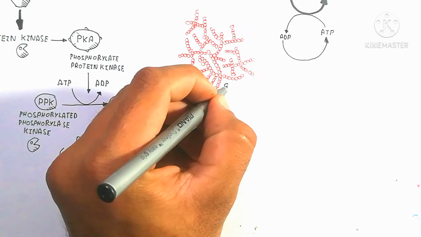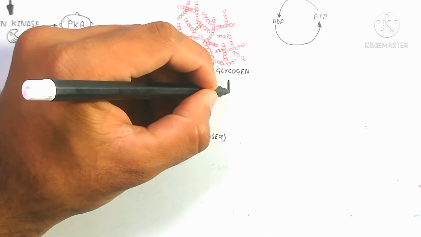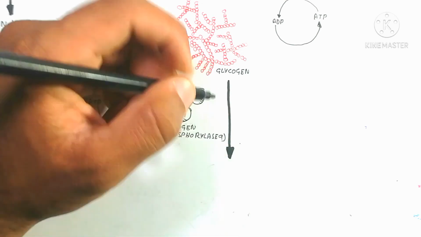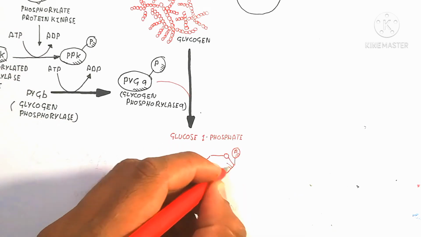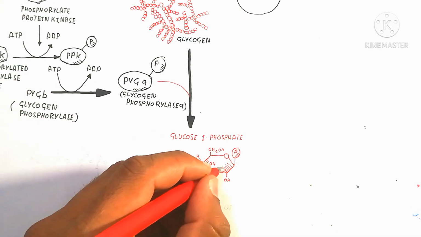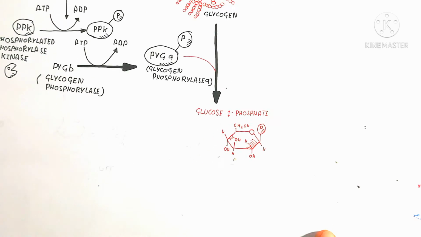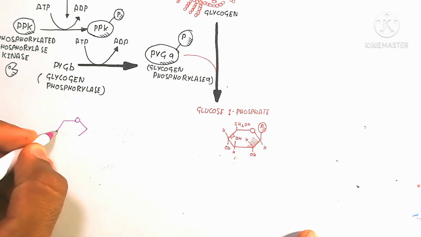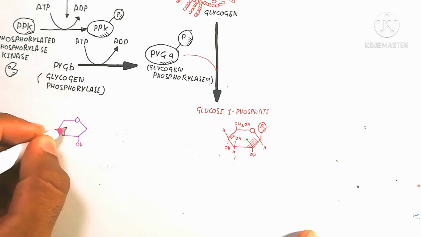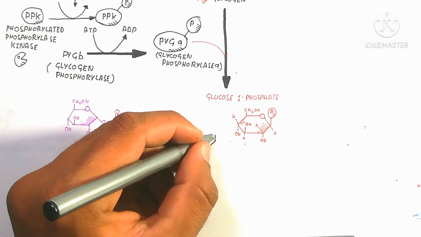So here I am drawing the glycogen. The glycogen is a branched chain polysaccharide, and it contains alpha 1 to 4 glycosidic bonds as well as alpha 1 to 6 glycosidic bonds. So here glucose 1 phosphate will be formed from the glycogen by separation. So the glycogen phosphorylase A will separate glucose 1 phosphate.